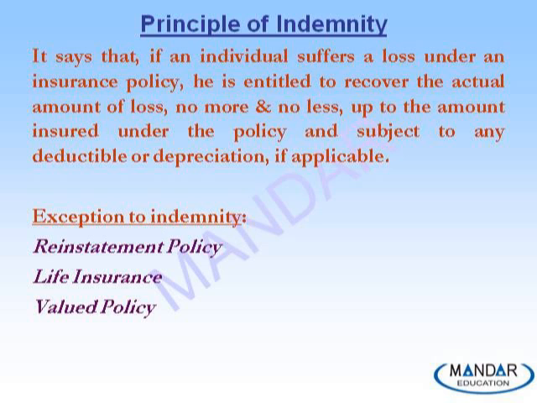And as such, only 1 lakh 60,000 rupees is the actual loss that he is going to suffer because of this accident or damage. So this principle of indemnity makes it possible for the insurance company to pay for the actual loss, so that policy holders do not make any gain out of these contracts.